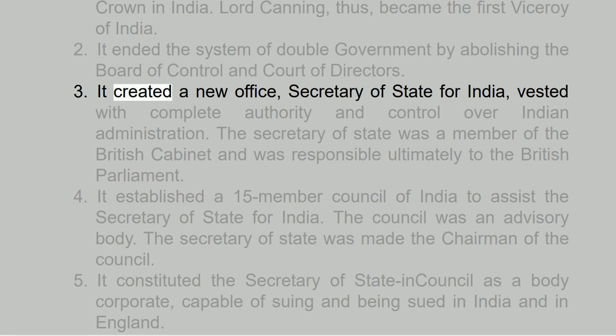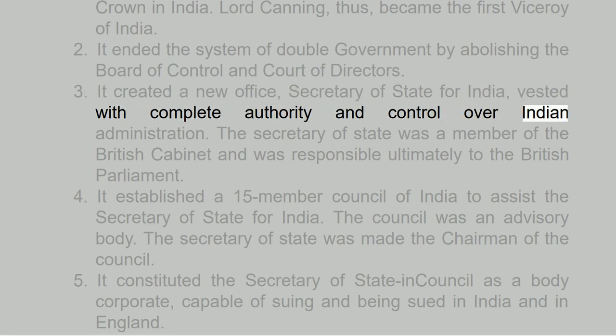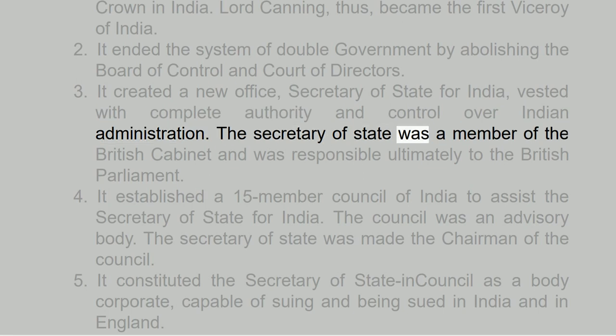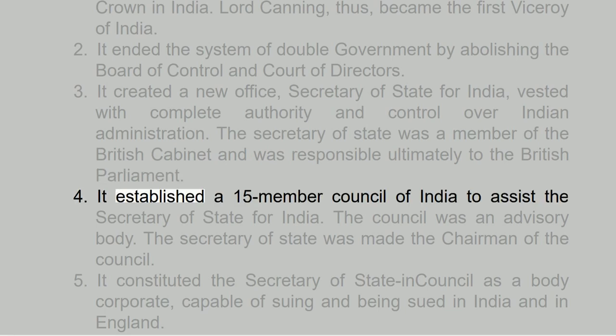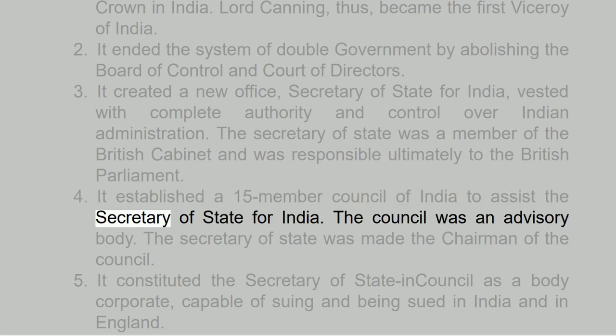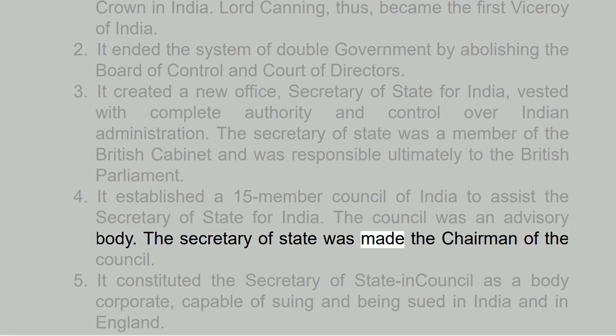3. It created a new office, Secretary of State for India, vested with complete authority and control over Indian administration. The Secretary of State was a member of the British Cabinet and was responsible ultimately to the British Parliament. 4. It established a 15-member Council of India to assist the Secretary of State for India. The Council was an advisory body. The Secretary of State was made the chairman of the Council.